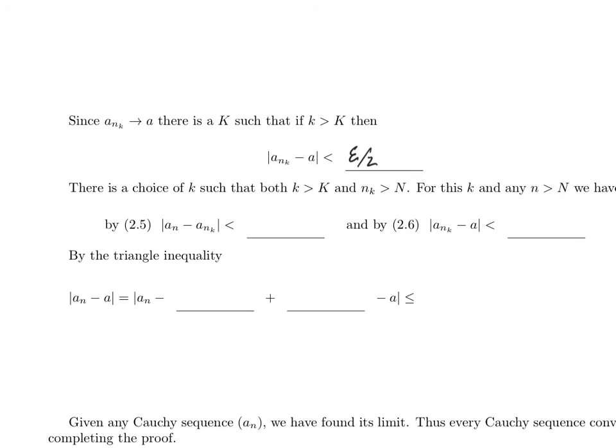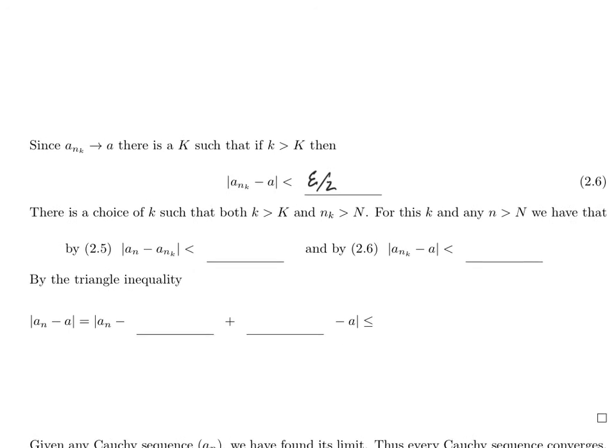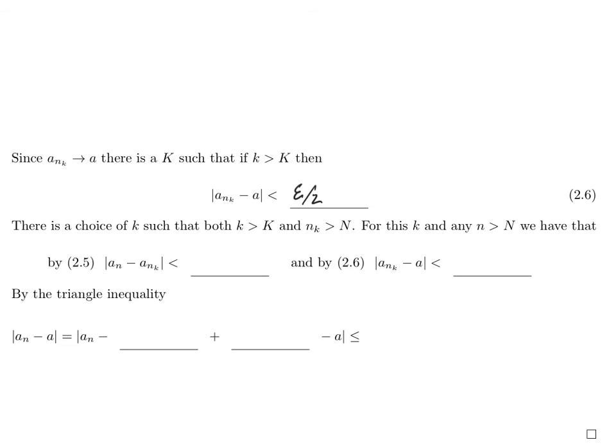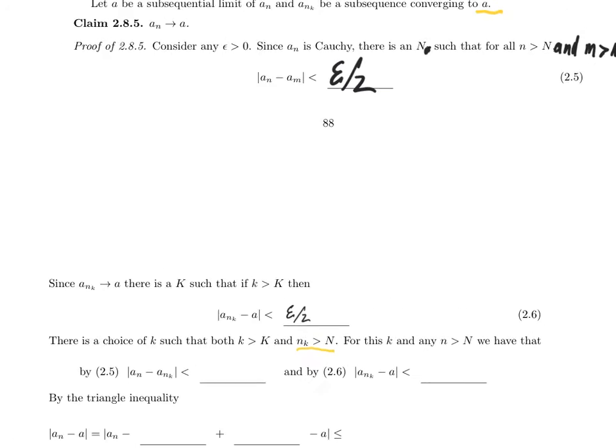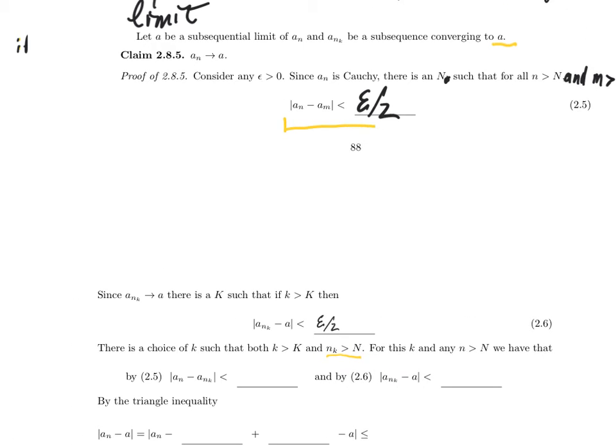So let's see. If I can arrange that simultaneously little k is bigger than big K and little n sub k is bigger than big N, then I'll be able to get something. If I can get this to be true, then I will conclude that this is true with little m equal to n sub k. And the same choice of little n is right here.